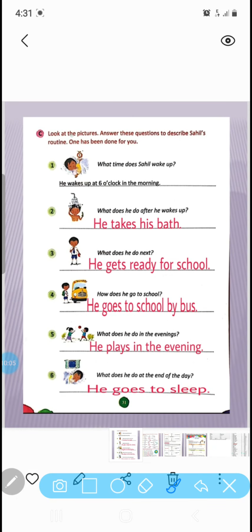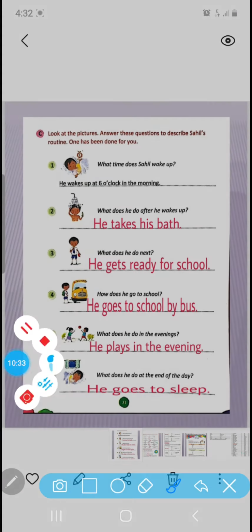Now this is your next. Look at the pictures. Answer these questions to describe Sahil's routine. He is Sahil and we have to describe his routine. So how will you answer these questions? Whenever we are doing a question, I always tell you, if does is in the question, we always add s or es. If did is there, we add the past form, second form. Yes. So what time does Sahil wake up? It is already given. He wakes up. So here does is given, so we will add s. Wakes up at 6 o'clock in the morning.